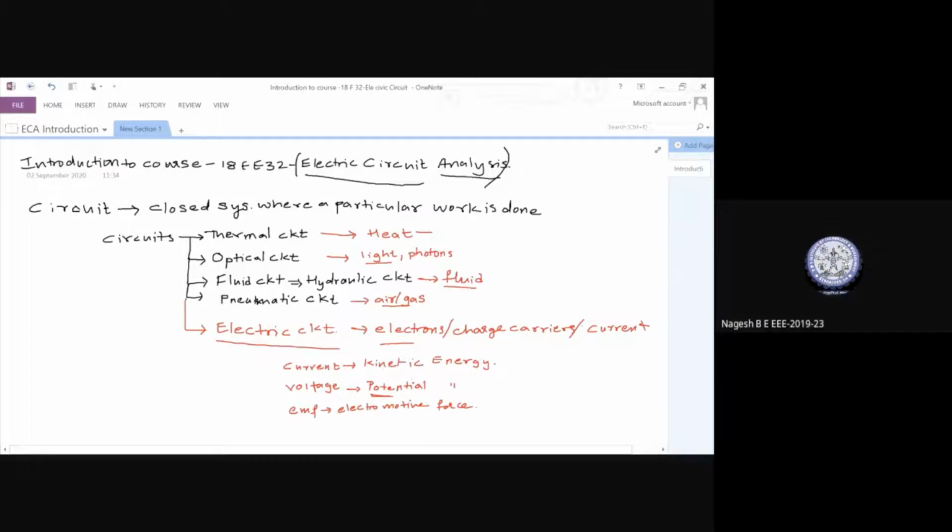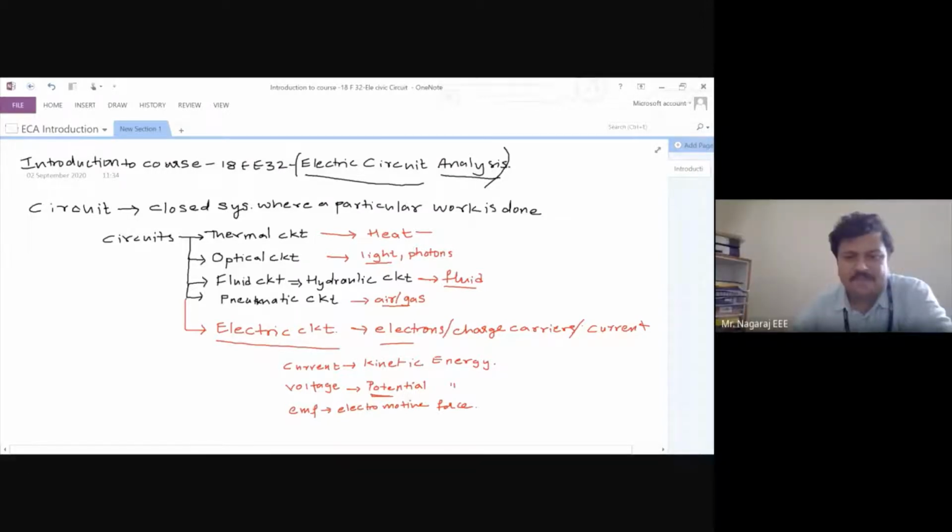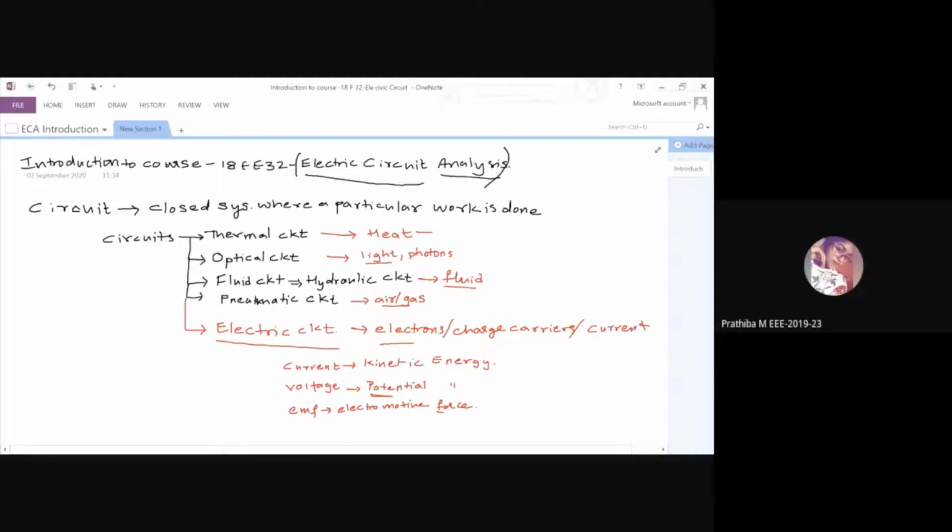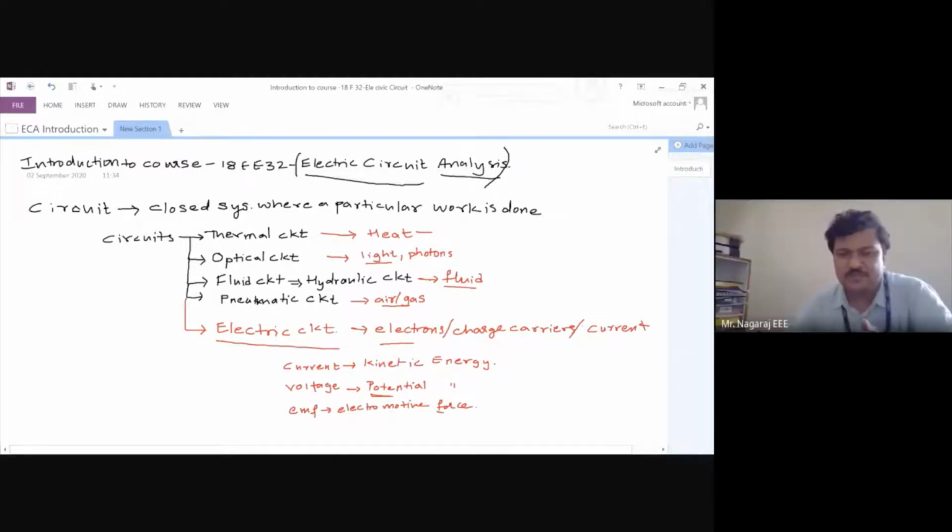Yes, sir. Without the force, can there be motion of electrons? No, sir, because we need some force. See, electrons are the passive quantities. They don't have their own energies. Energies have to be given to them. If you see the fundamental atomic structure, electrons will be continuously gaining energy and losing energy from the environment.